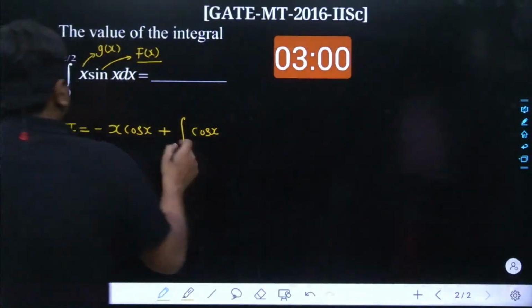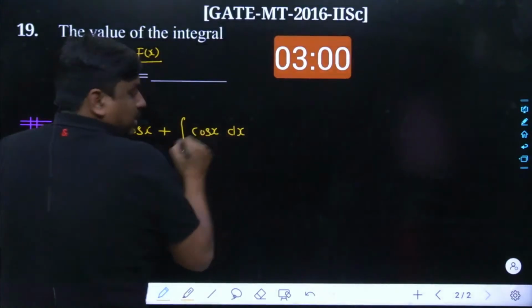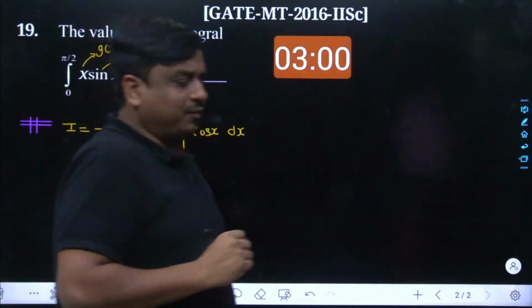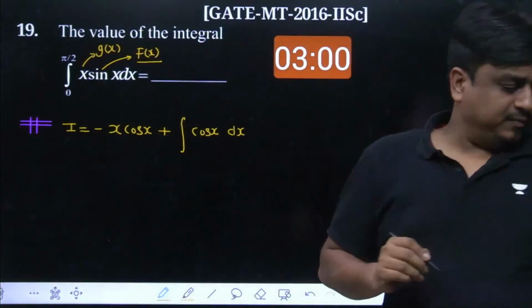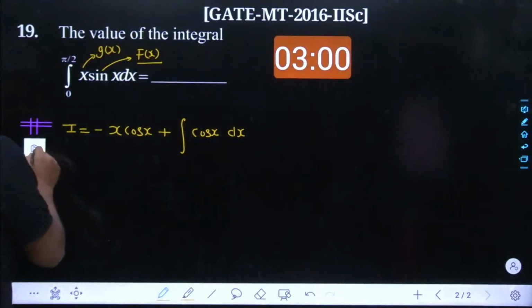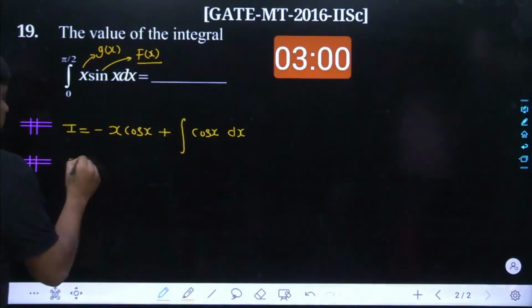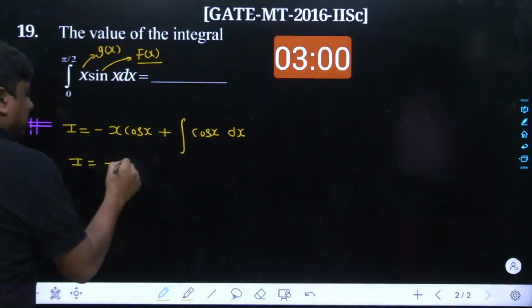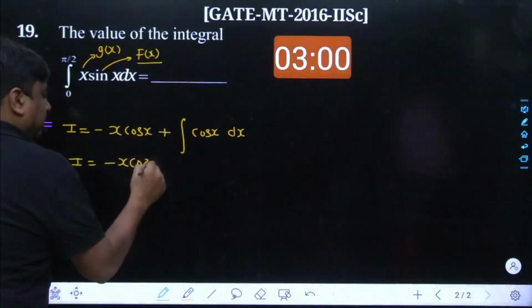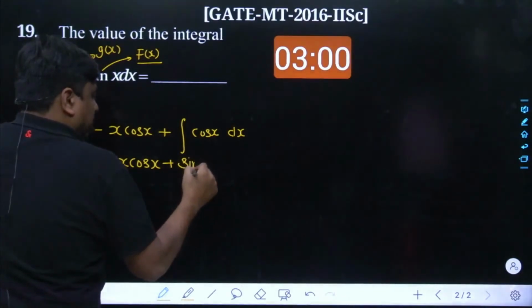And now, in the same sequence, if we take the differentiation of x, that becomes dx only. Is that part clear to all of us? So now we have to take the integration of sine x only. That is the part we have been addressing over here. So I is equal to minus x cos x, and the integration of cos x is simply equal to sine x.